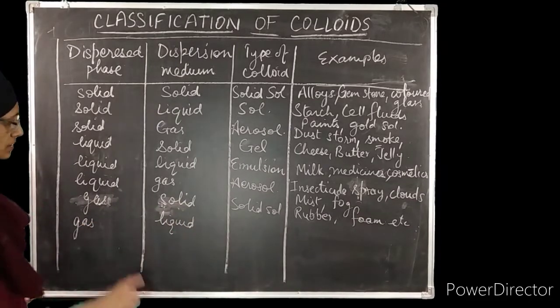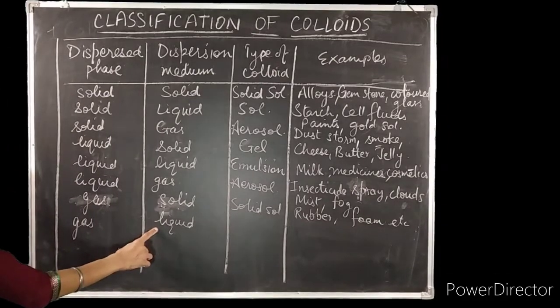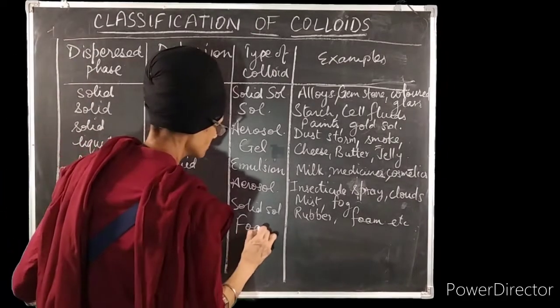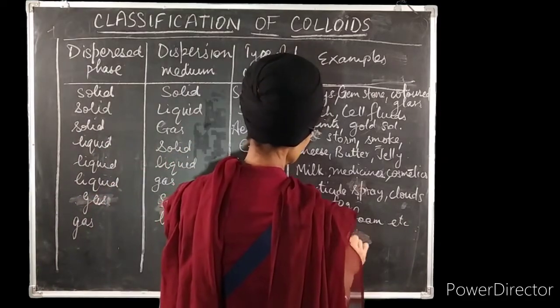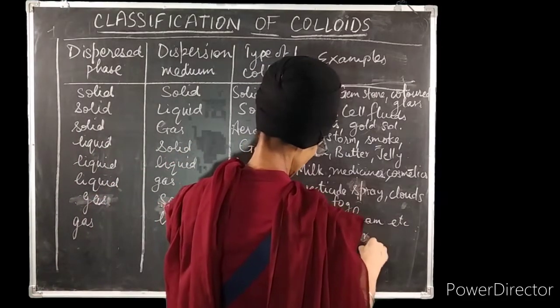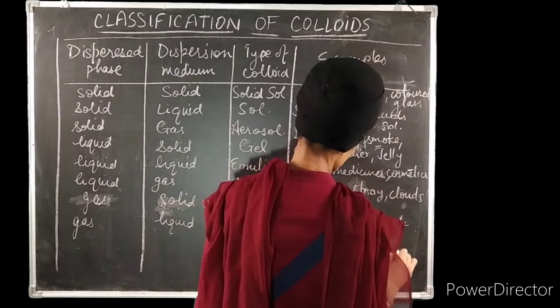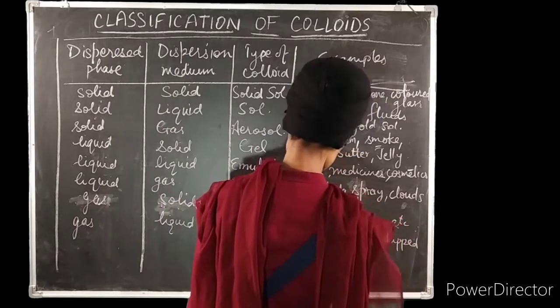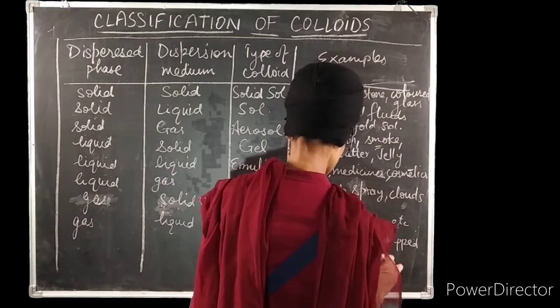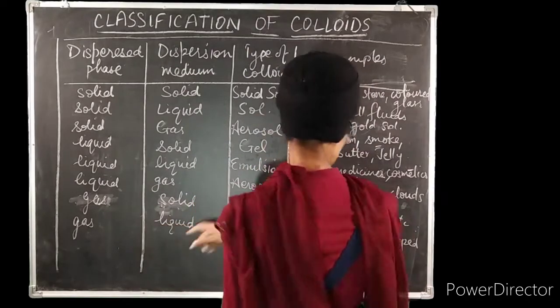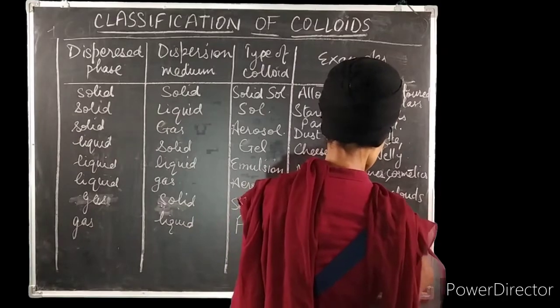This type of colloidal solution is named foam. Soap lather and whipped cream come under this category. Soda water also comes under this category, in which gas is dissolved in liquid water.